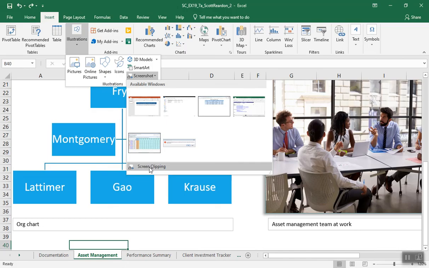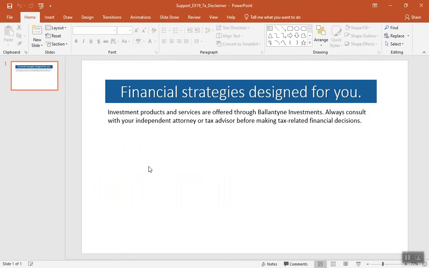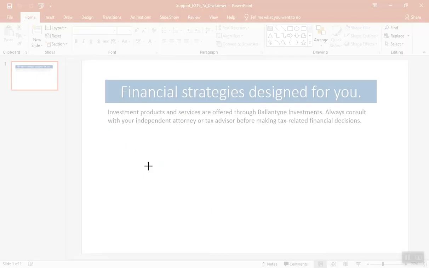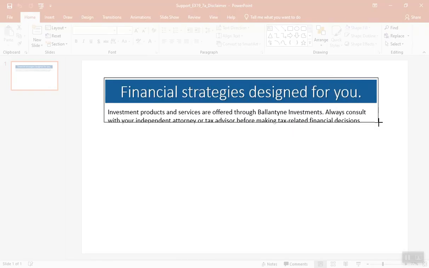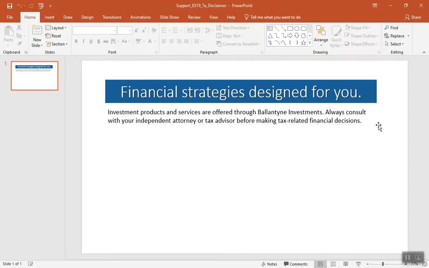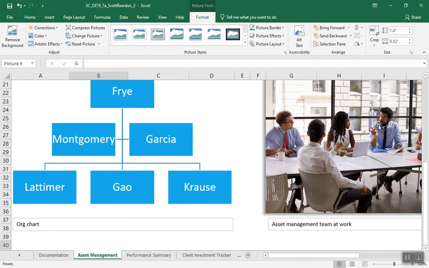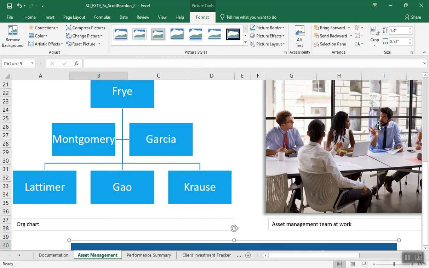In this case I'm going to say screen clipping, and when I select screen clipping it's going to take me back to the last screen I was in, wherever I was at, which in this case was the PowerPoint file, and things kind of wash out, and I get that crosshair. I'm just going to go through here and drag and select that range. And it drops in my screenshot.